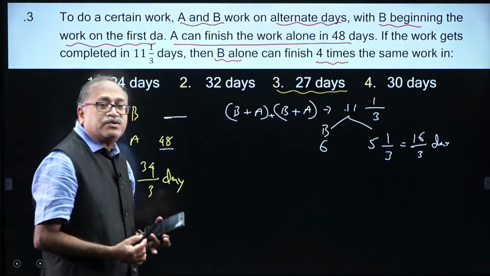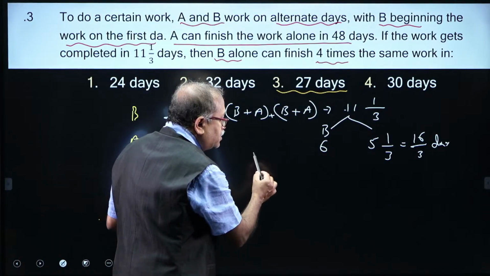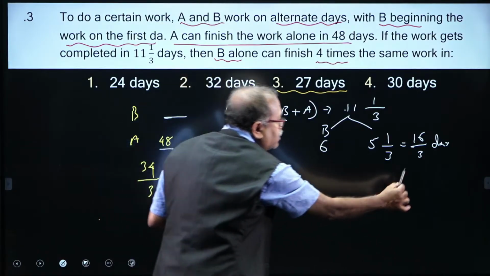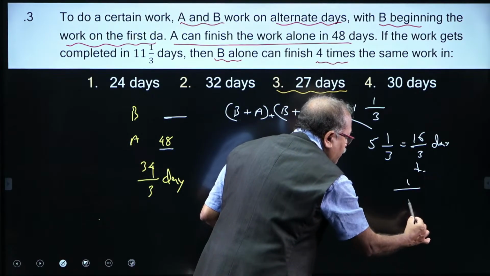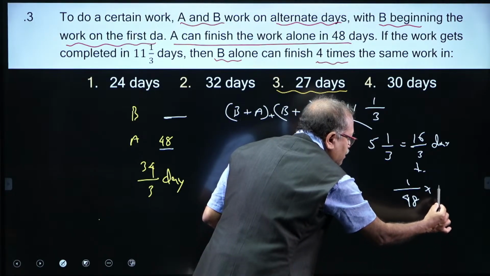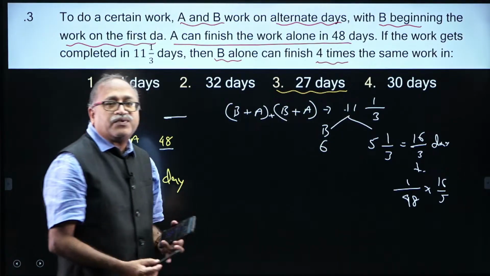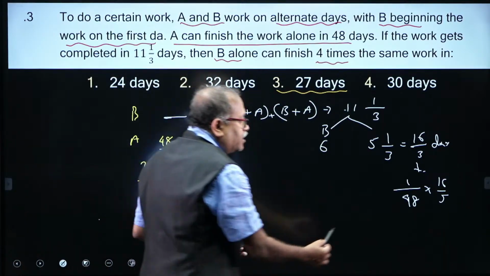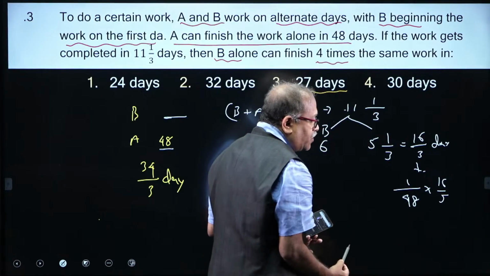A completes one work in 48 days, then in 16/3 days, how much work will he complete over here? That is 1/48, that is one day's work, and 16/3 days' work.